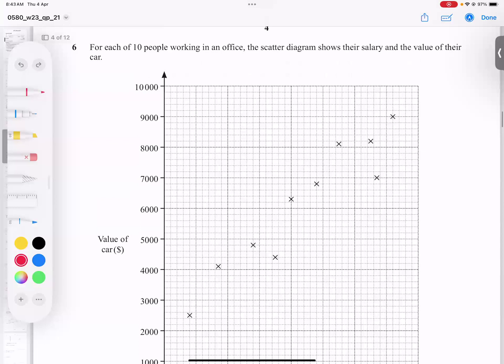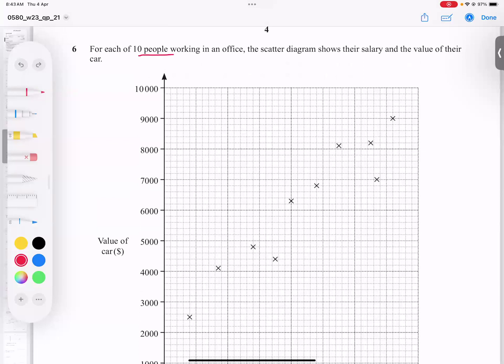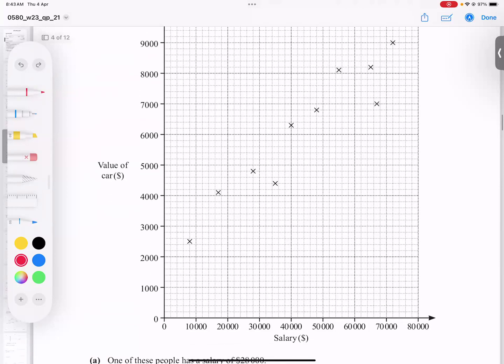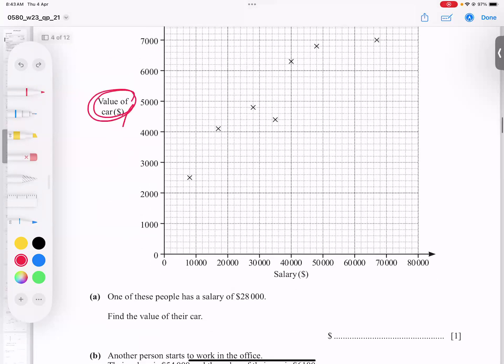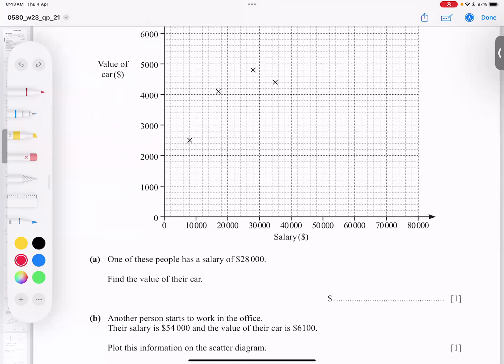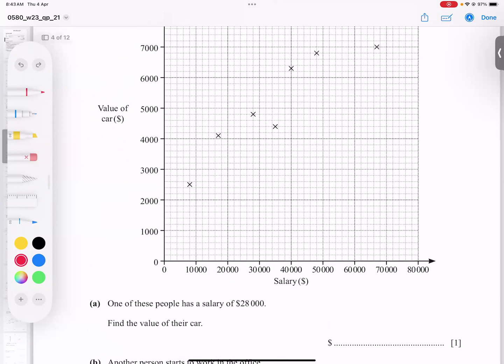Come back. Next question, number 6. He has given us 10 people working in an office. A scatter diagram shows their salary and the value of their car. So the value of the car is here, and salary is here. He said that one of these people has a salary of $28,000. So find out the value of the car. So simple. First of all, you must know what one box represents along the x-axis and along the y-axis. And we have a special formula. I'm writing it here: value divided by number of boxes.